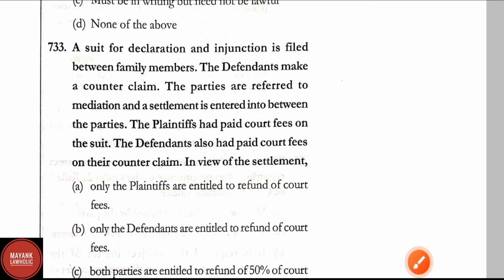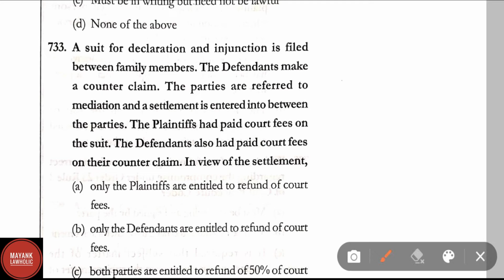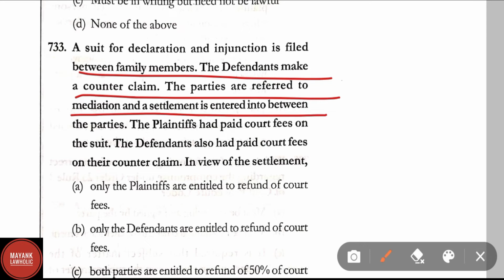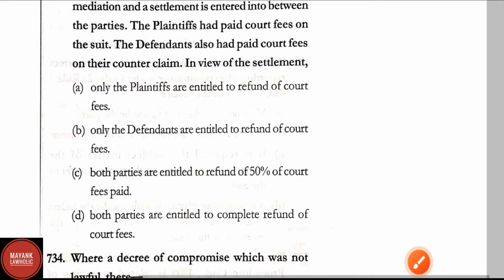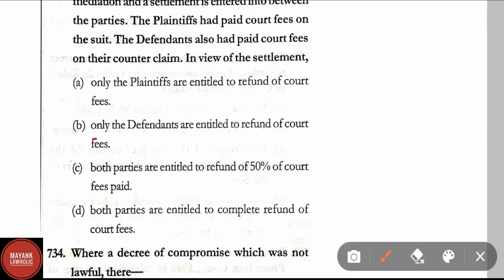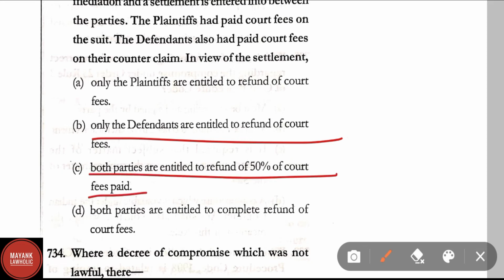Question number 733. A suit for declaration and injunction is filed between family members. The defendants make a counterclaim. The parties are referred to mediation and a settlement is entered into between the parties. The plaintiffs had paid court fees on the suit. The defendants also had paid court fees on their counterclaim. In view of the settlement, here options are: only the plaintiffs are entitled to refund of the court fees, only the defendants are entitled to refund of court fees, both parties are entitled to refund of 50% of the court fees paid, both parties are entitled to complete refund of the court fees.